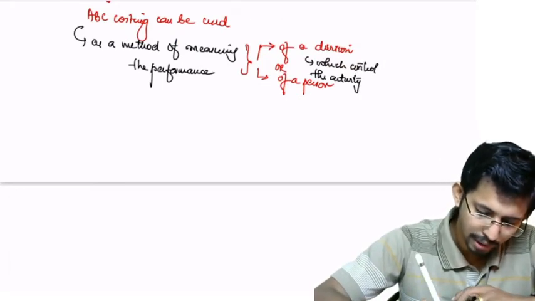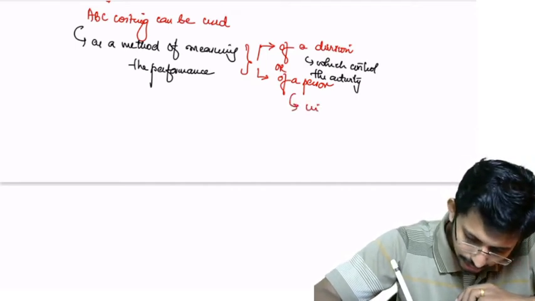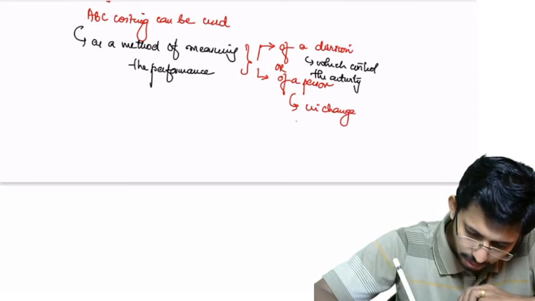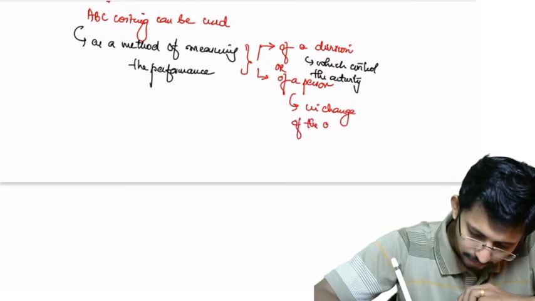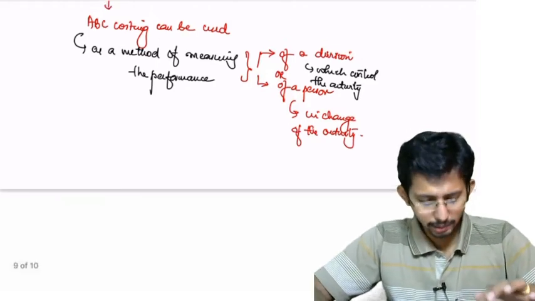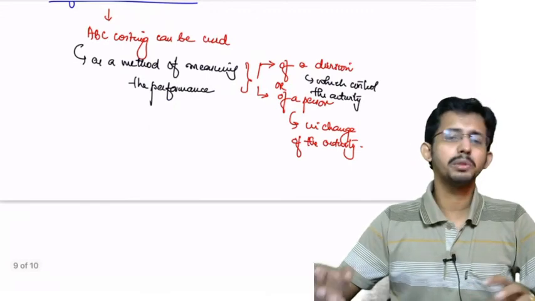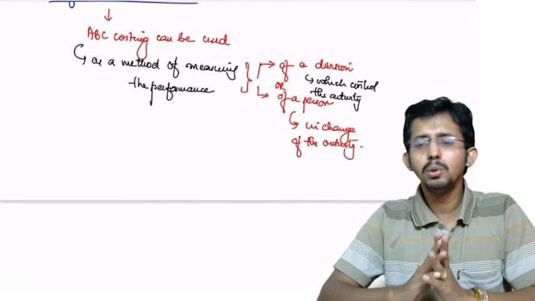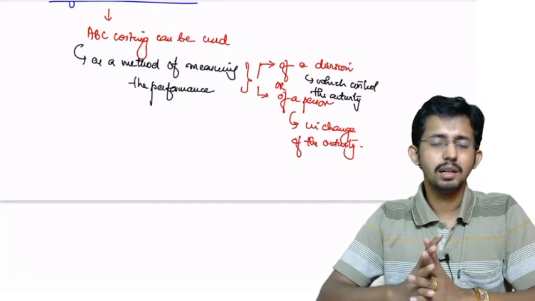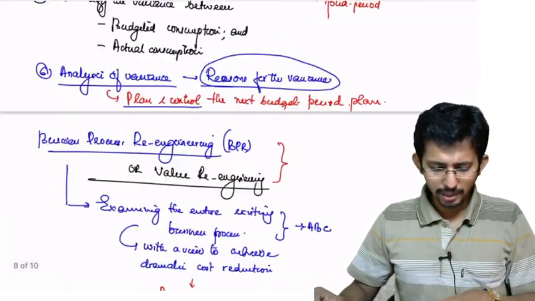Or if you are evaluating the performance of a person, then that person should be in charge of the activity. So that is performance measurement. You can apply any model of performance measurement using this ABC costing, the way you do the normal costing for performance measurement. So these are the business applications of ABM.